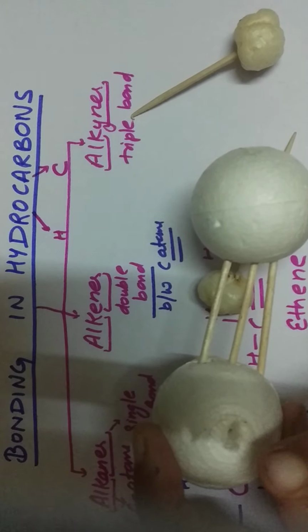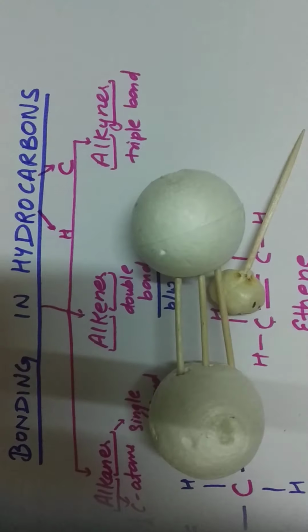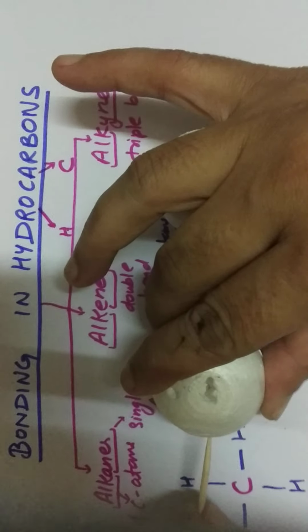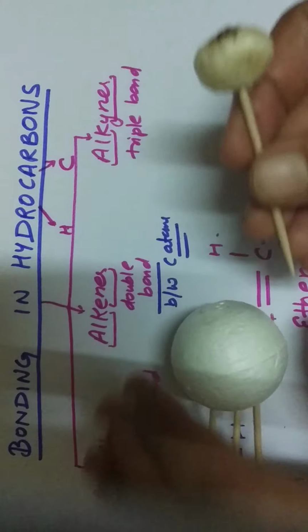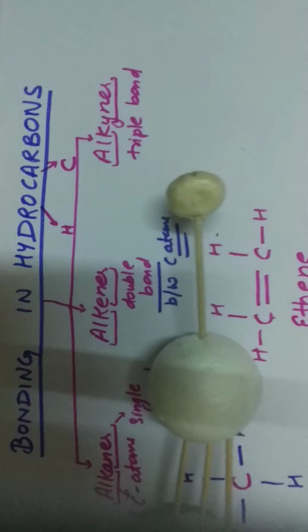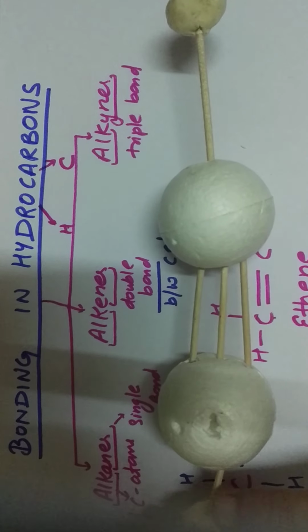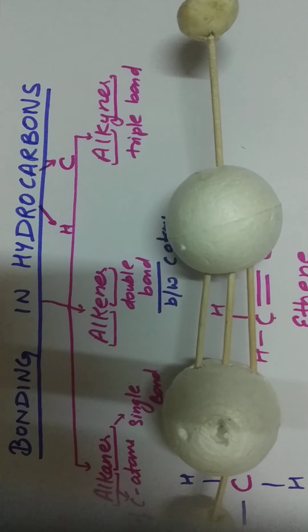Now the valency of carbon is 4, and it is making 3 bonds, so only one hydrogen will be attached to it. Similarly 1, 2, 3 and this hydrogen. So if we see this carbon 1, 2, 3, 4, and 1, 2, 3, 4, the valency of each carbon is complete.